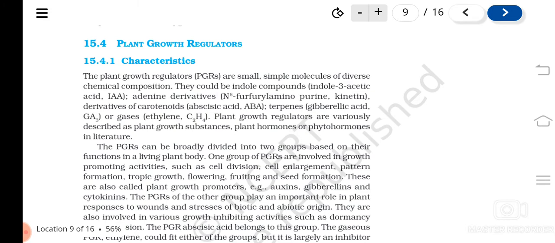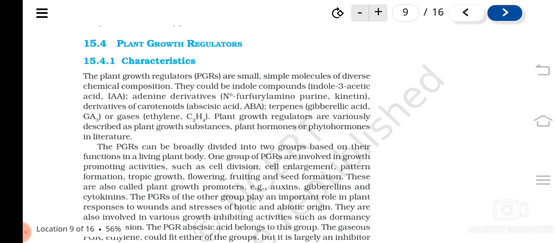And depending upon the functions they do in the plants, they can be broadly classified into two groups. One group of PGRs are involved in growth promoting activities, like how plant growth happens by cell division, cell enlargement or pattern formation. Understood? So if any type of hormone is influencing this kind of thing, like tropic growth means what?